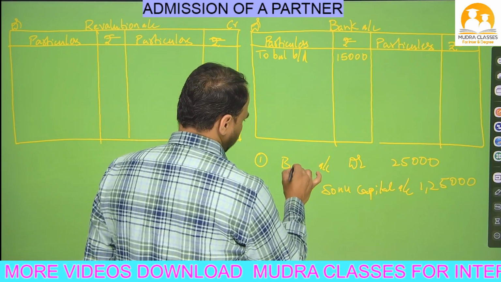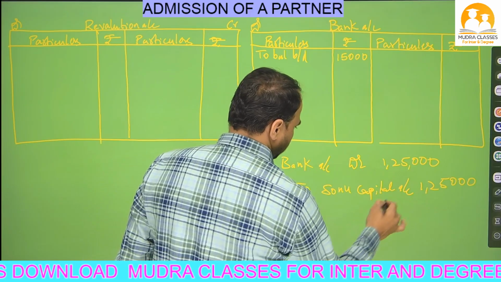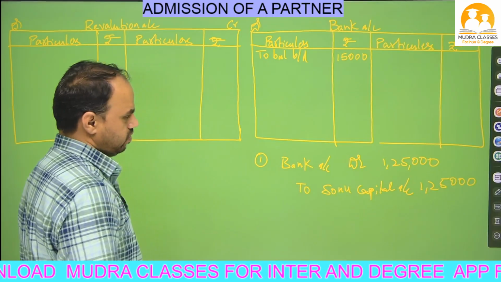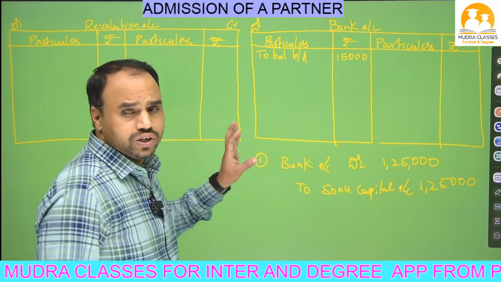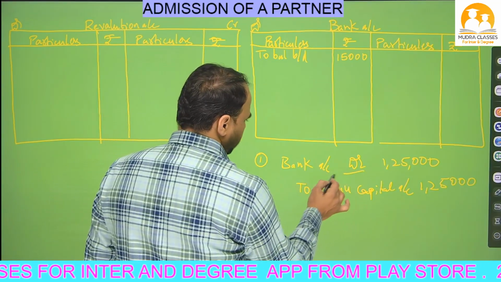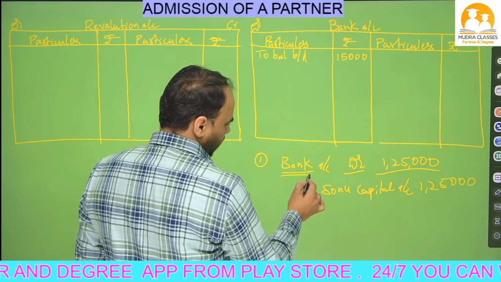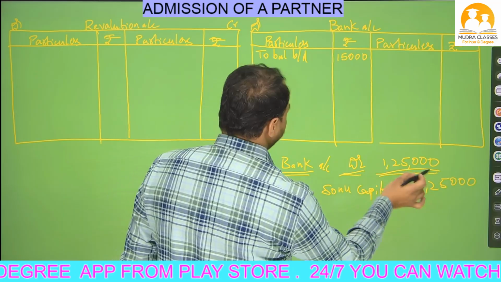So bank account debit 1,25,000 to Sonu capital 1,25,000. This journal entry we have to post into the ledger accounts. Now how to post? Write on the debit side, bank column 1,25,000. Otherwise write in bank account debit side 1,25,000.